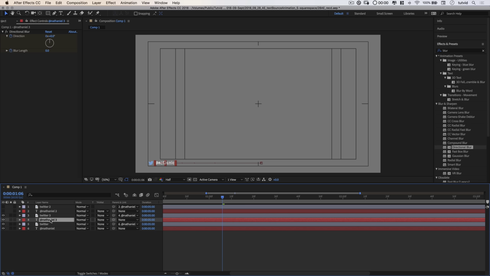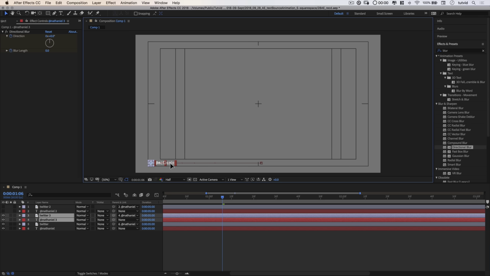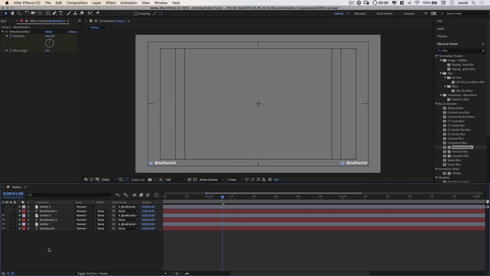Let's drag this guy up. And what we're going to do here is take both of these layers. I'm going to hold down Shift, and I'm going to drag them over to the other corner of the document. Now, we've got some stuff going on here because it's going to animate all over the place. We're going to clean this up really quickly. I'm going to select Twitter here, hit Enter or Return, and call this Twitter Right. And then this one I'm going to hit Enter and call Twitter Left so we know what's going on.